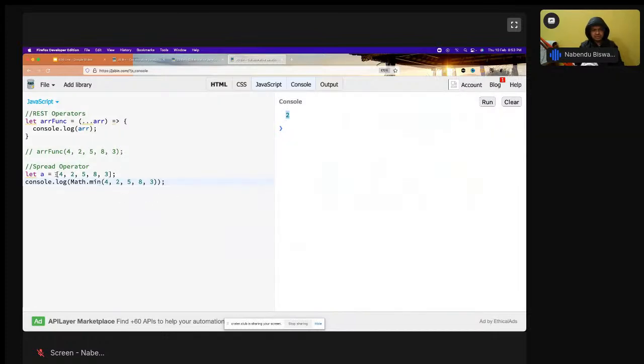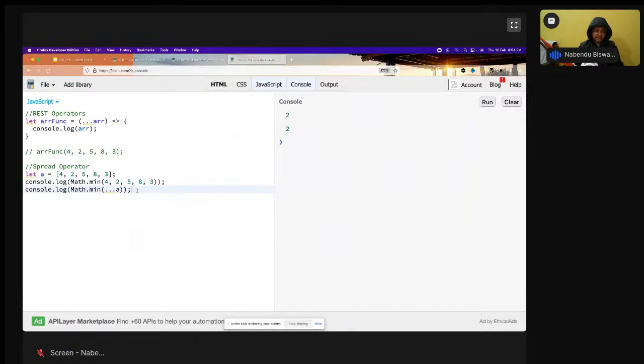But if I want to get the minimum of this array, how do I do it? We can do it through the spread operator. This a is there, and I want to pass this a. I cannot pass a like this. If I try, it gives an error, not a number. So what can I do? Put dot dot dot in front of it. This array will be converted into arguments like this. Let me clear it and run it. See, it is done, it is giving me 2.